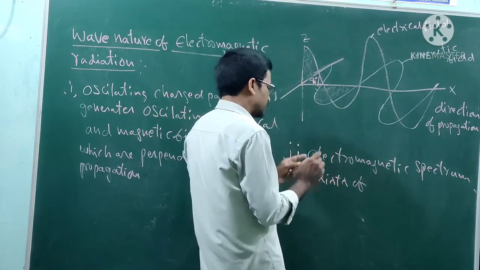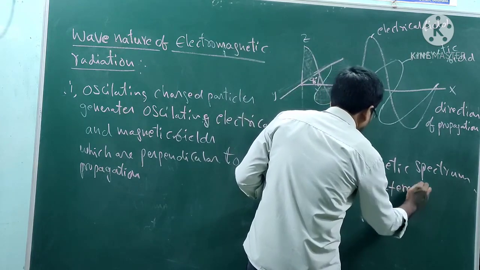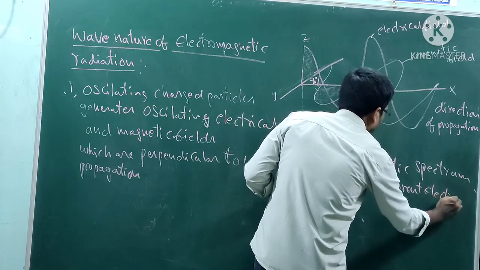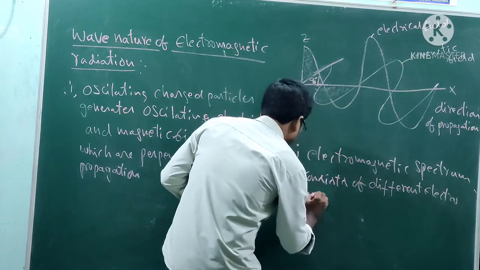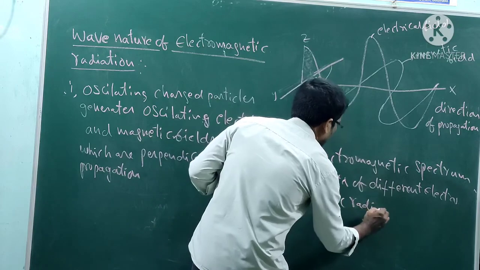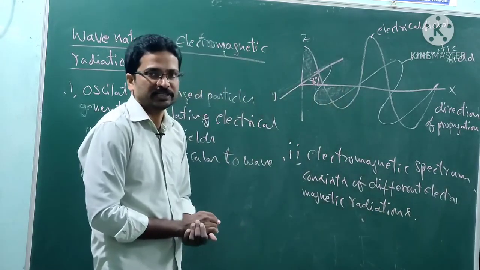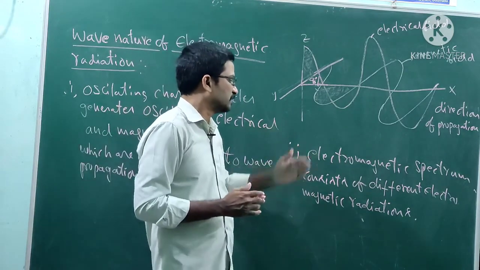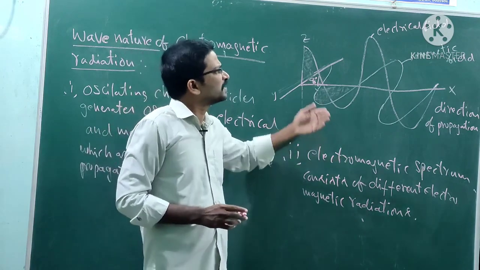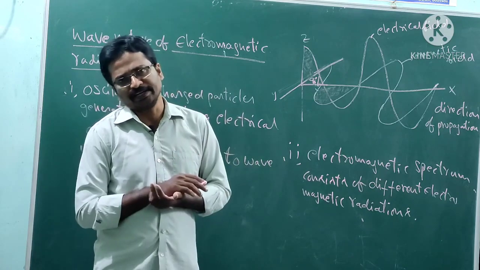The electromagnetic spectrum consists of different types of electromagnetic radiations.